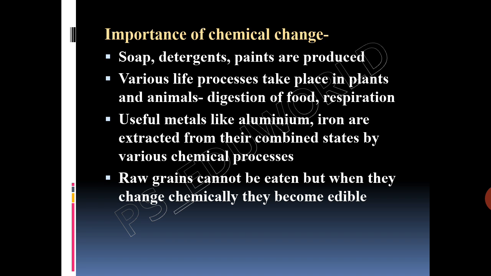For example, digestion of food is a process which makes our food simple by action of enzymes to be absorbed in our body. Then respiration is a chemical process that takes place in all living beings. Then many useful metals like iron, aluminium, copper are extracted from their combined states or ores by various chemical processes. Then raw grains cannot be eaten, but when they change chemically on cooking, they become edible.